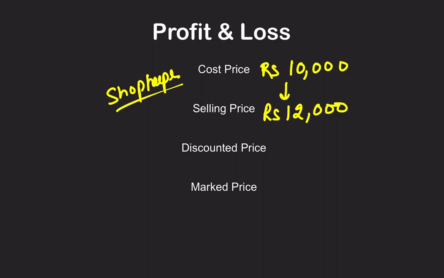Why? Because he has to pay for transport, rents, and wages to the laborers. So everything will be covered using this profit margin only, right? So the shopkeeper will buy it at some price, sell it for some other price, and use that portion to keep something for himself, then give it as wages, rental income and all.